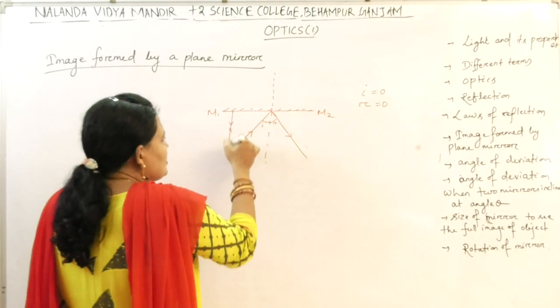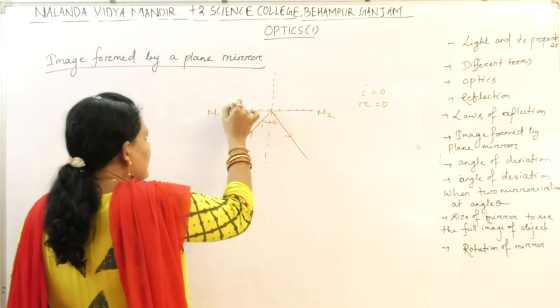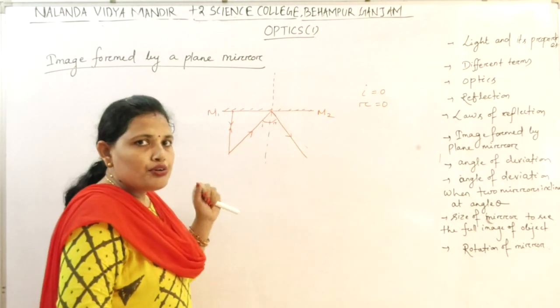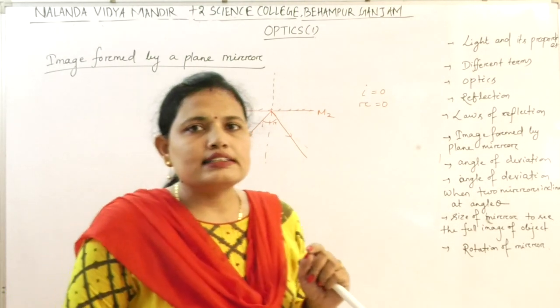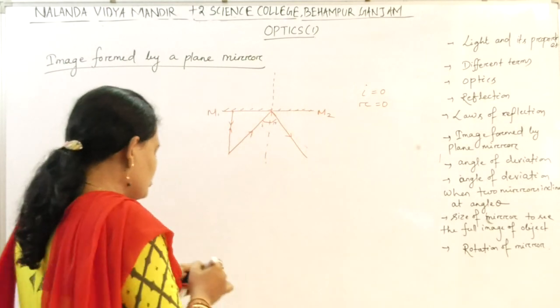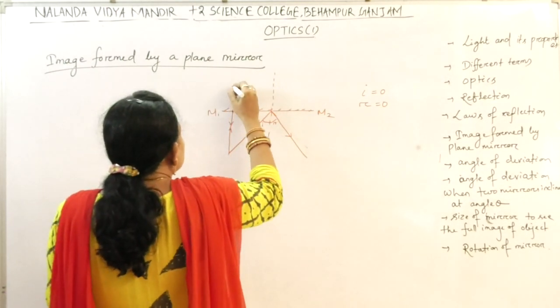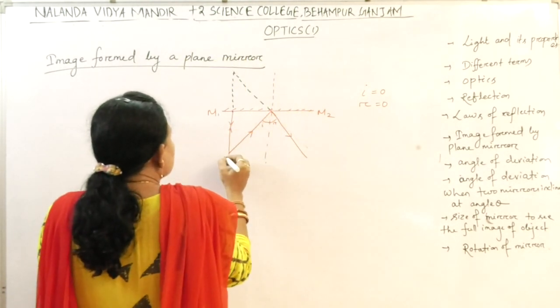These two reflected rays diverge from each other. As you can see in the diagram, this is one reflected ray, this is another reflected ray. In order to get the position of the image, we have to produce the rays in the backward direction. So let us produce it in the backward direction. Okay, so these meet at a point.